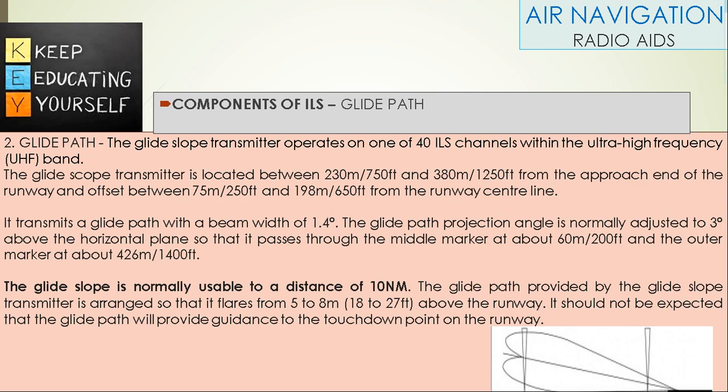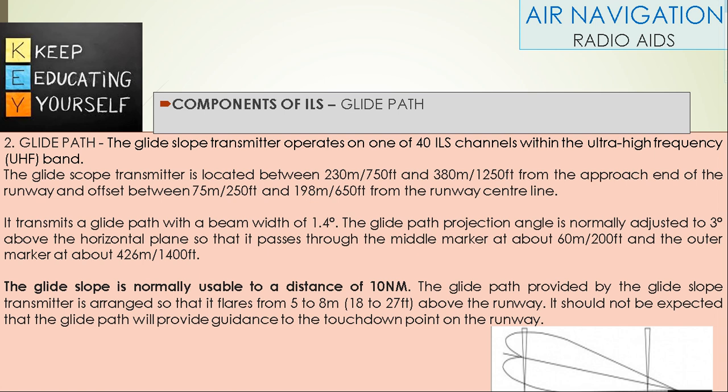Glide path. The glide slope transmitter operates on one of 40 ILS channels within the UHF band. The glide slope transmitter is located between 750 feet to 1250 feet from the approach end of the runway and offset between 250 feet to 650 feet from the runway centerline. It transmits a glide path with a beam width of 1.4 degrees.